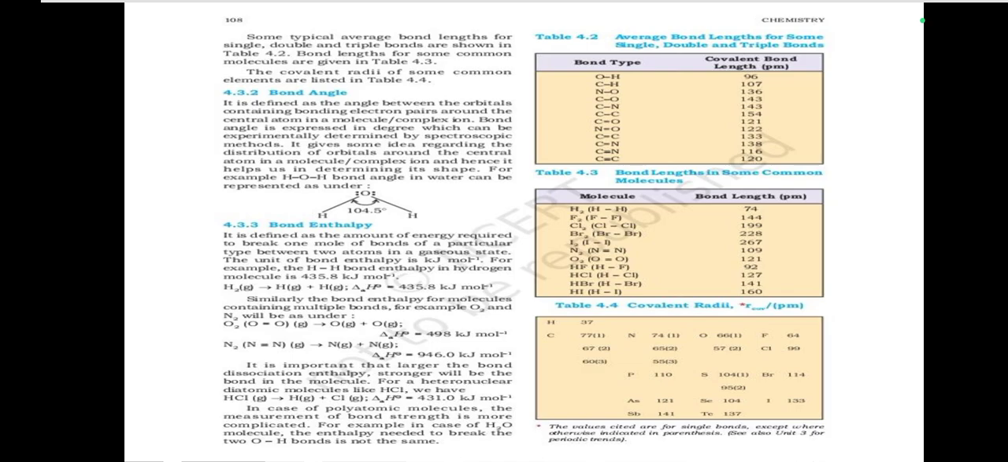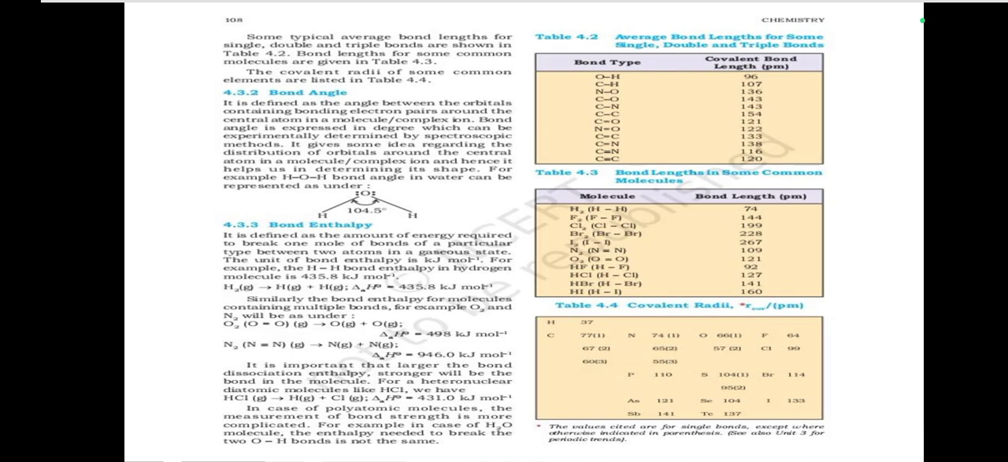The van der Waals radius represents the overall size of the atom, which includes its valence shell in the non-bonded situation. Further, the van der Waals radius is half of the distance between two similar atoms in separate molecules in the solid. Covalent and van der Waals radii of chlorine are depicted in figure 4.2. Some typical average bond lengths for single, double, and triple bonds are shown in table 4.2. Bond lengths for some common molecules are given in table 4.3. The covalent radii of some common elements are listed in table 4.4.